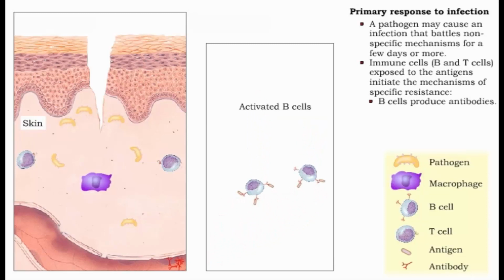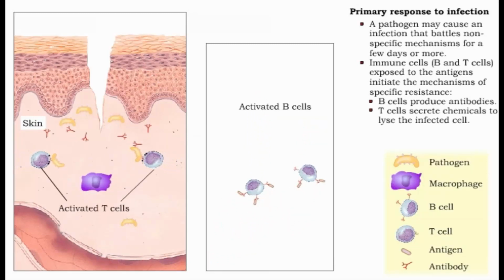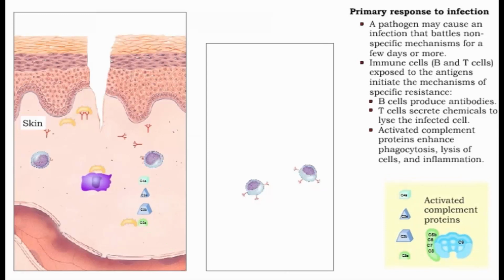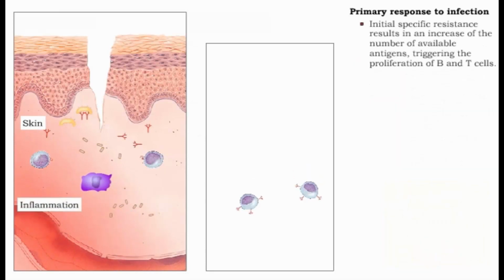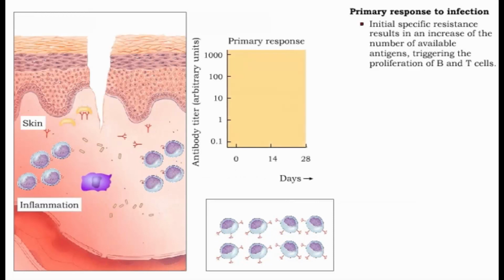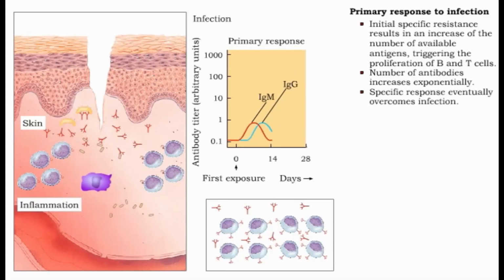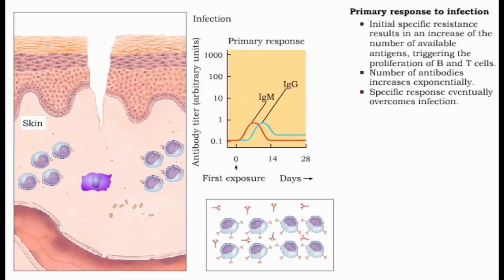Activated B lymphocytes produce antibodies, and activated T lymphocytes secrete chemicals to lyse or burst the infected cell. In addition, activated complement proteins enhance phagocytosis, lysis of cells, and inflammation. The processes of initial specific resistance result in an increase of the number of available antigens and trigger the proliferation of B and T cells. The number of antibodies increases exponentially. After a week or so, the specific responses effectively destroy the infecting microbe.